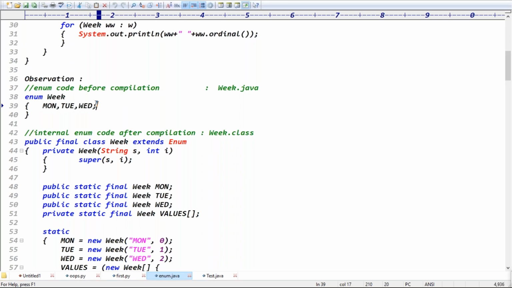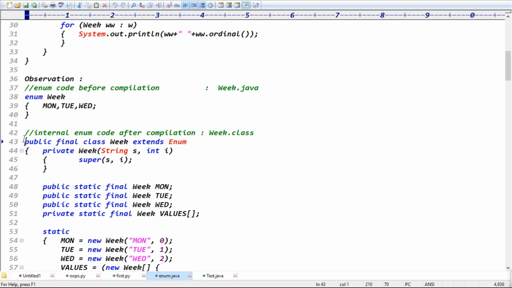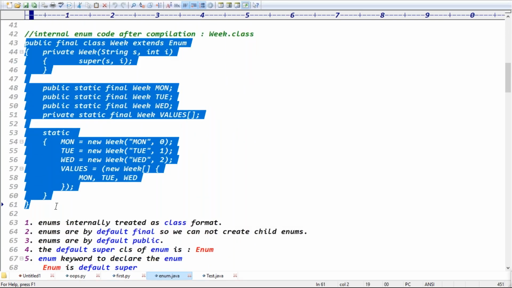Public static final means what happened? From the developer's point of view, we just wrote two lines of code, guys. But from the JVM's point of view, internally the compiler generates this much code. From your point of view, there are these two lines of code, but the JVM has to execute this much code. The JVM internally generates this .class file code, guys.